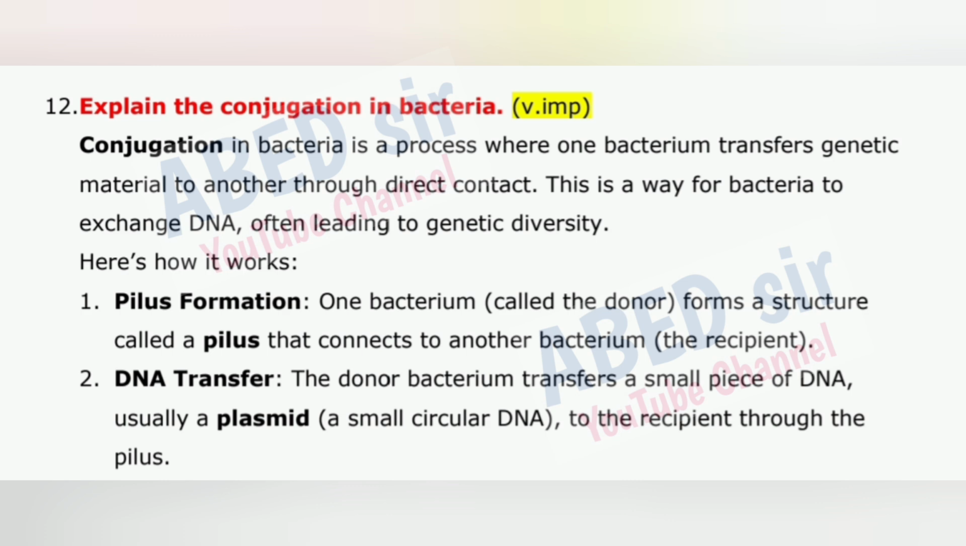This is a way for bacteria to exchange DNA, often leading to genetic diversity. Here's how it works. 1. Pilus formation. One bacterium, called the donor, forms a structure called a pilus that connects to another bacterium, the recipient. 2. DNA transfer. The donor bacterium transfers a small piece of DNA, usually a plasmid, a small circular DNA, to the recipient through the pilus.